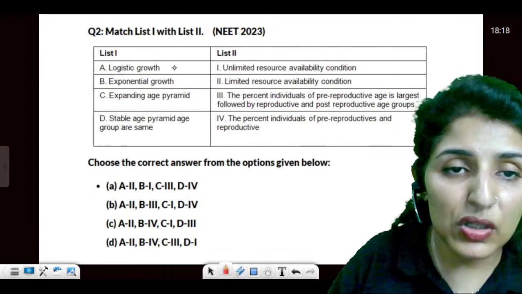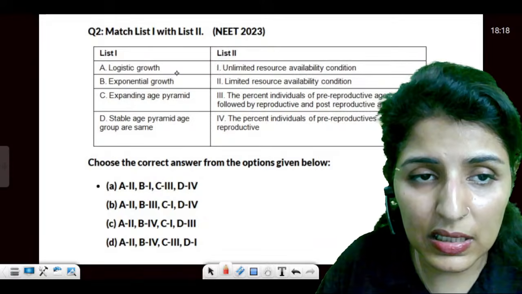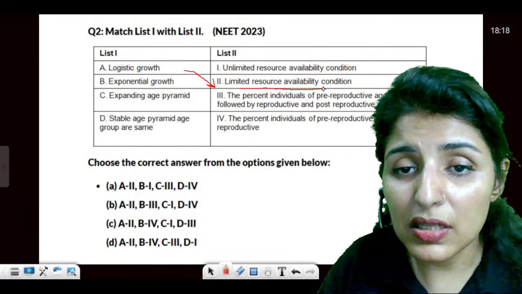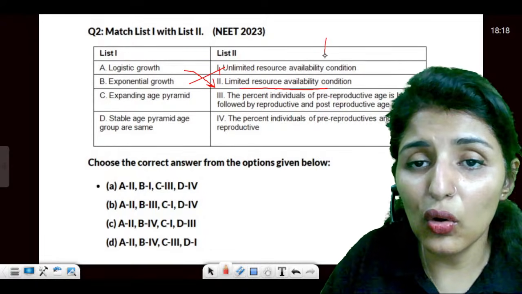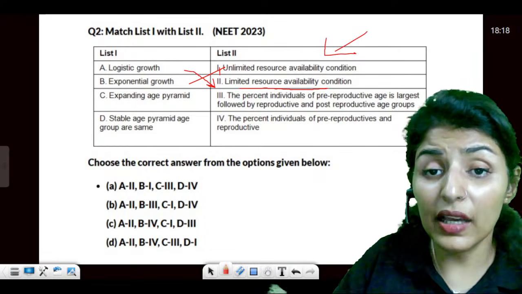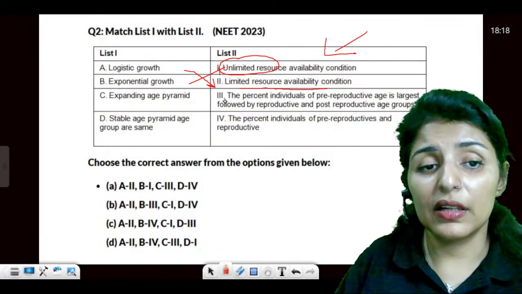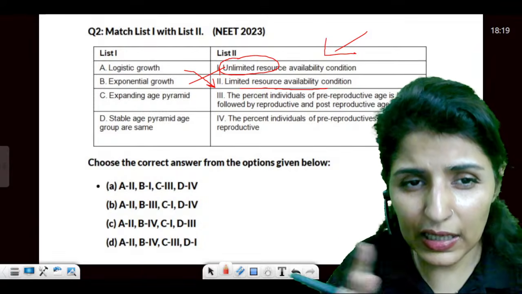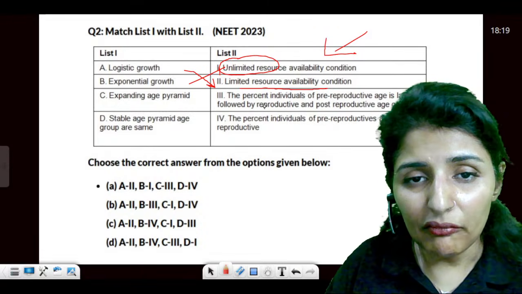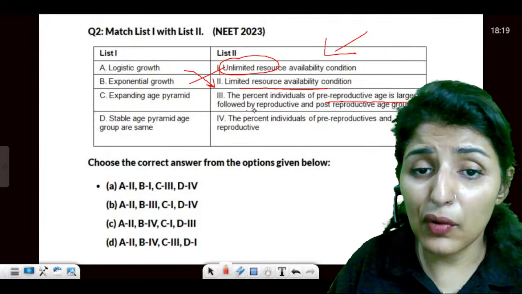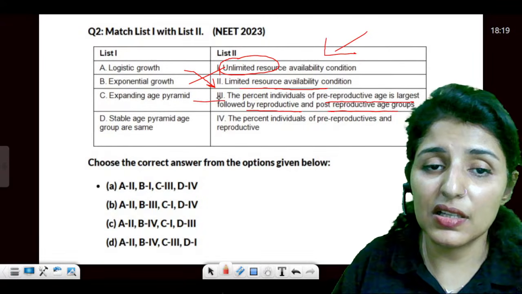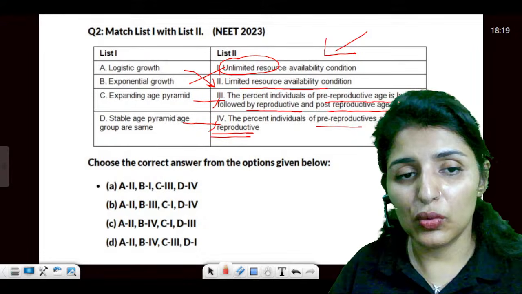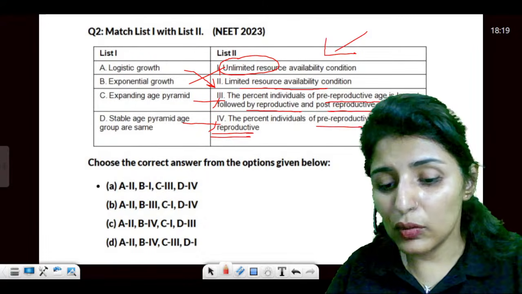Is that clear? Now, logistic growth. Logistic growth is when the resources are limited. So this is the limited resources availability condition. Exponential means it will go on just increasing throughout. When can it happen? When the resources are unlimited. Now, expanding age pyramid. Age pyramids are important. An expanding age pyramid is when the percentage of pre-reproductive is the largest, followed by reproductive and then post-reproductive. And stable is when pre-reproductives are equal to the reproductive age group. Are these points clear to all? Please let me know.